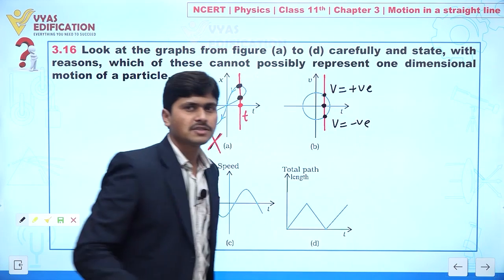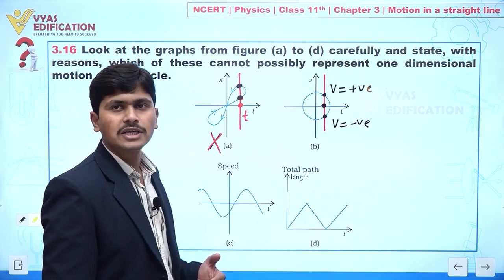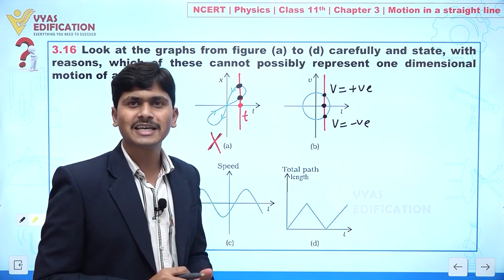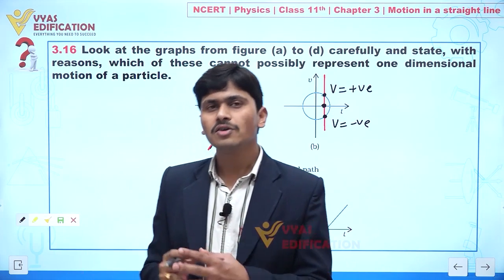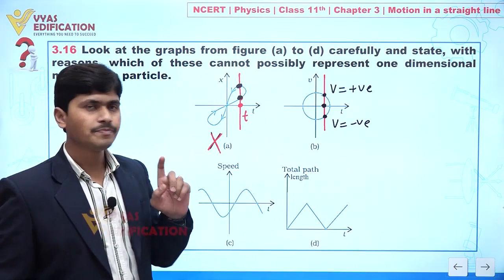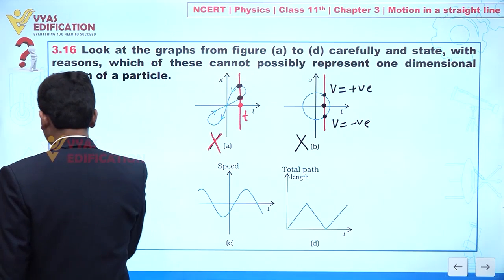It means, let's suppose I am saying to you at time t equal to 2 seconds, the particle is moving in positive x direction and the particle is also moving in negative x direction. This is not possible. Yes or no? Because at a particular time the particle will always move in a particular direction. Clear? It means we can say this is also not possible. Clear to you? Yes or no?